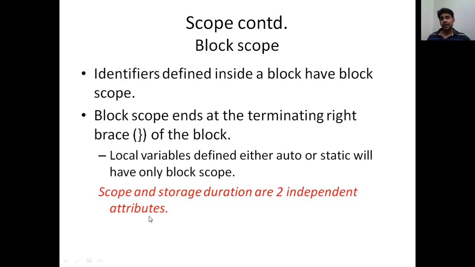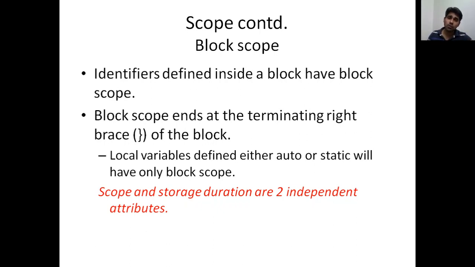Now we need to have this concept clear in our mind. We talked about scope. There are generally four attributes: storage class, storage duration, scope, and linkage. Storage class, we are going to talk about. We have talked about scope now, right? Function scope, file scope, block scope, and so on. Similarly, we have talked about duration. These two are independent attributes.